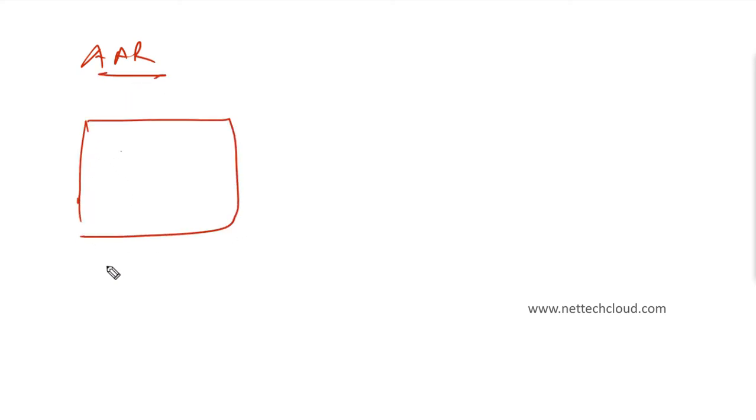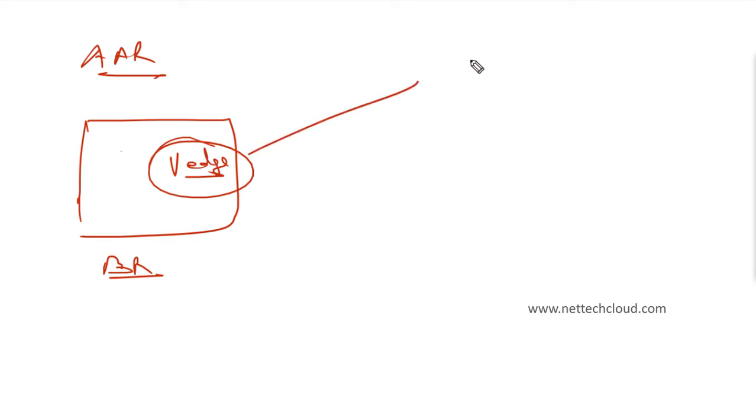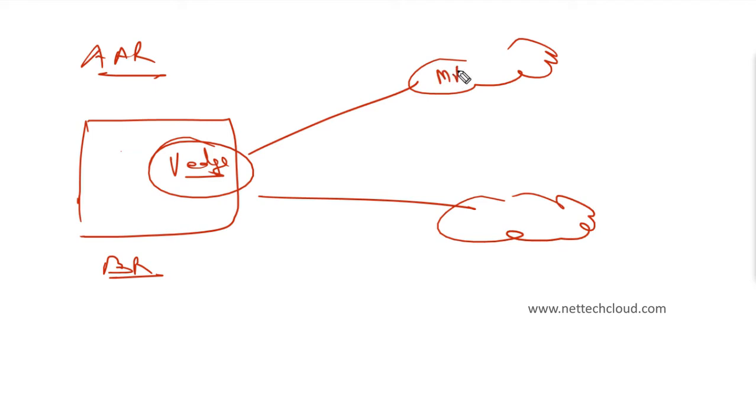And a good feature of the SD-WAN solution is application aware routing. What if there's a branch office here with a WAN edge device, and let's say there are two different transports, one is MPLS and one is internet.